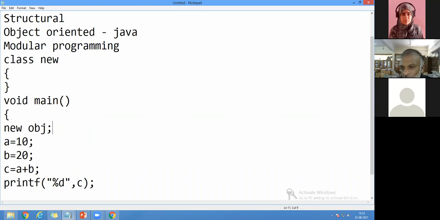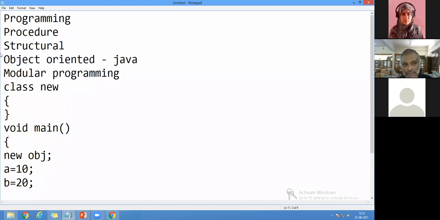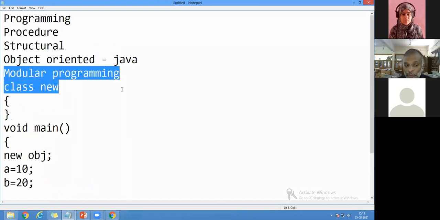Then modular programming, have we learned it in our syllabus? No, we have not learned it in the syllabus. We are learning only three concepts: procedural, structural and object oriented programming. But the entire corporate world is mostly moving towards one type of programming, called modular programming. What do you mean by modular programming? We will come to it later. So I think you know the three types of programming: structural, procedural, and object oriented. And we must know what modular programming is, and how to write modules. So this is the first concept we have to discuss.